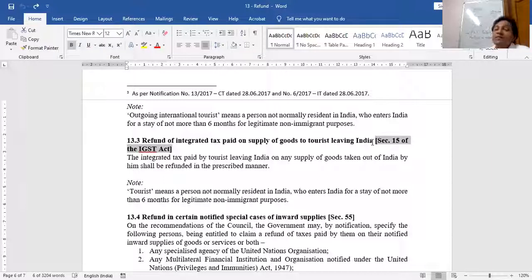Some separate people will be sitting at every international airport. You will find some separate people sitting. They will collect your bill and they will refund the amount in international currency, maybe dollar or pound, whatever it is. But section 15 of the IGST Act says that any integrated tax paid by any tourist is entitled for refund directly.